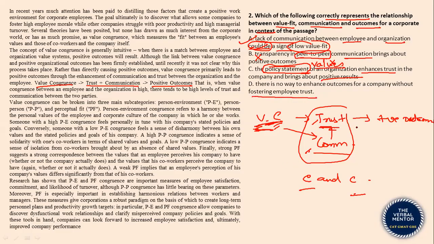Option D, there is no way to enhance outcomes for a company without fostering employee trust. So without trust, you cannot have positive outcomes. Well, the nature of this equation here is X leads to Y, but that does not mean Y cannot happen without X. X is a sufficient condition or conducive condition for Y, but it is not a necessary condition for Y. So you cannot say there is no way to obtain Y without X. A bit extreme, a bit exaggerated. Option A is the correct answer.